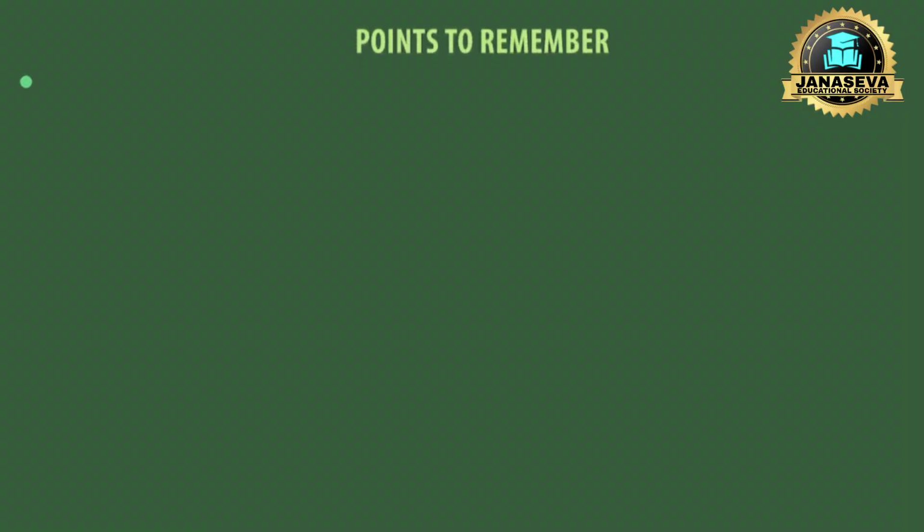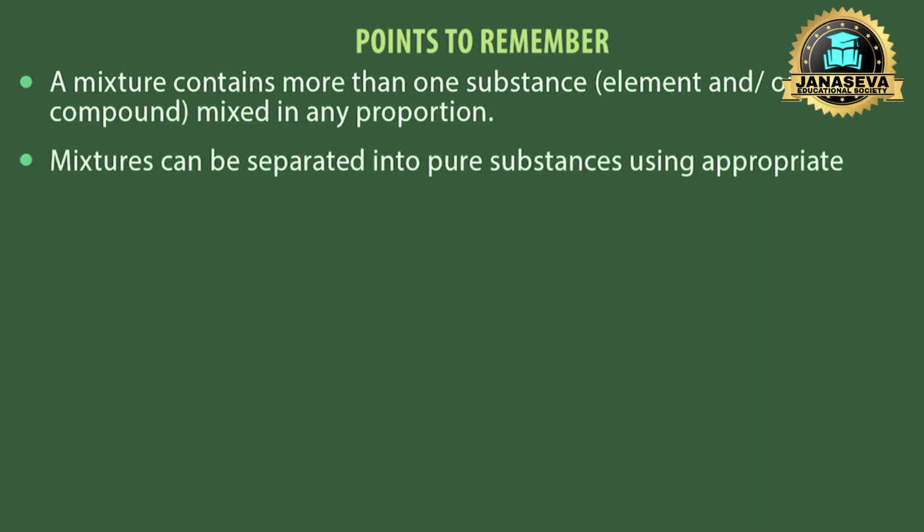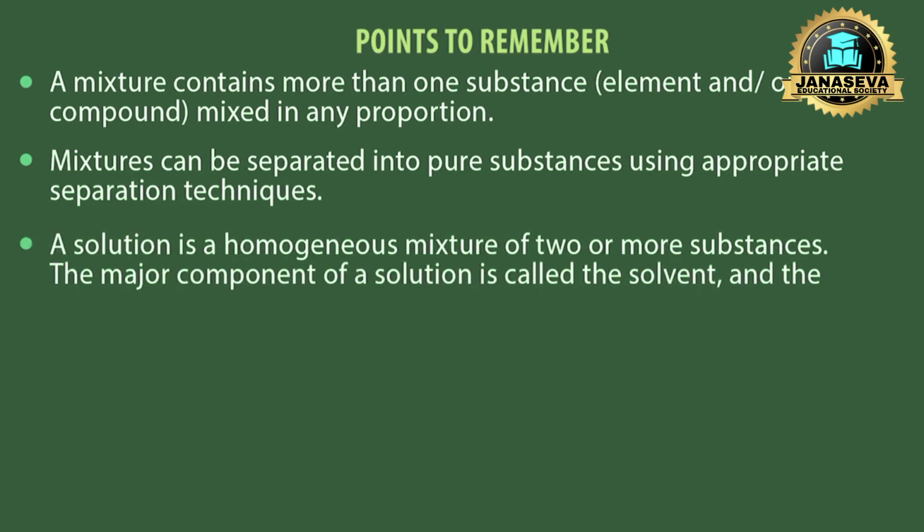Point to remember: a mixture contains more than one substance, element, and/or compound mixed in any proportion. Mixtures can be separated into pure substances using appropriate separation techniques. A solution is a homogeneous mixture of two or more substances. The major component of a solution is called the solvent and the minor the solute.